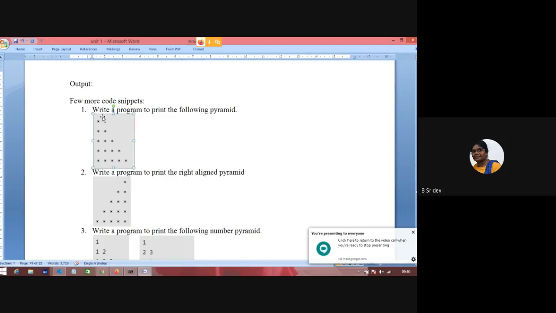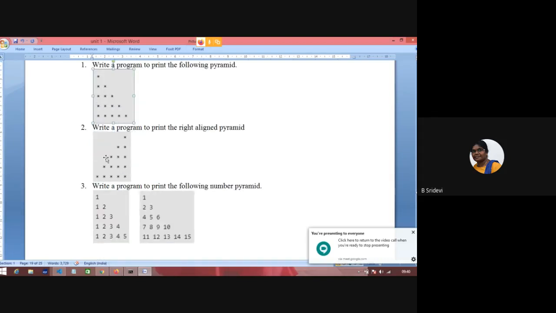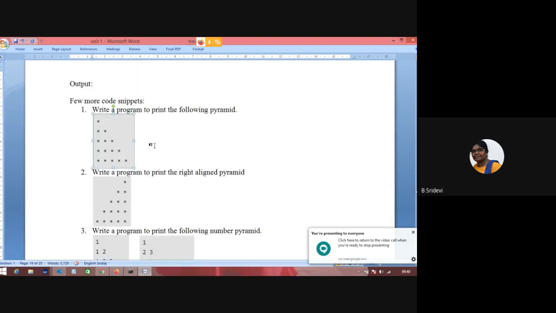Now we'll write a program to print this pyramid. See, this is left aligned pyramid and this is right aligned pyramid. We'll do them one by one. Okay. So what is the input of this pyramid? Anyways, it is a 5-line pyramid. If they ask us to print n-line pyramid, we have to read n from the keyboard. Okay. If n is equal to 3, I have to print only first 3 lines. If n is equal to 7, I have to print up to 7 lines. In that way, the input is the number of lines.